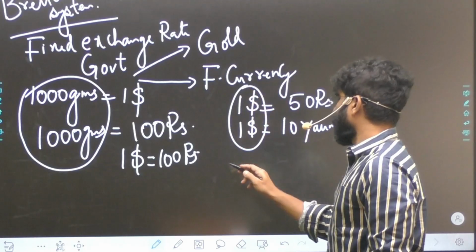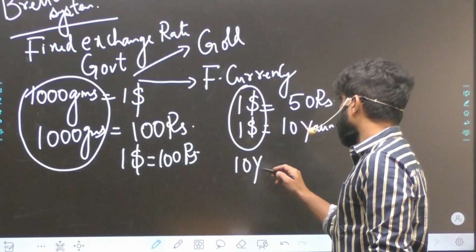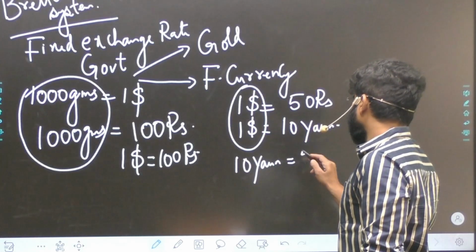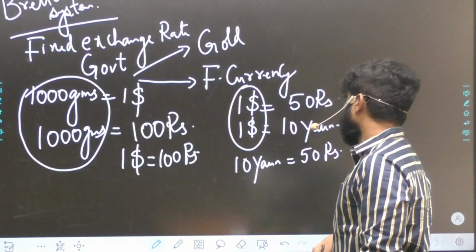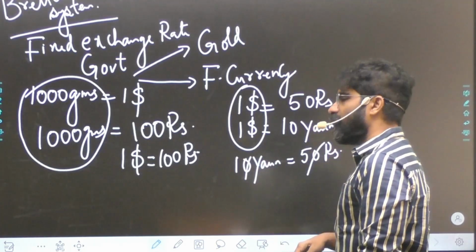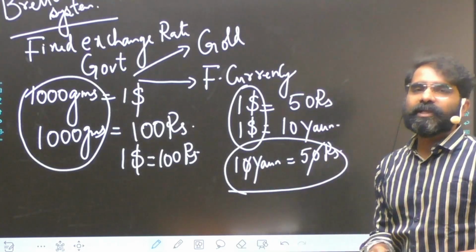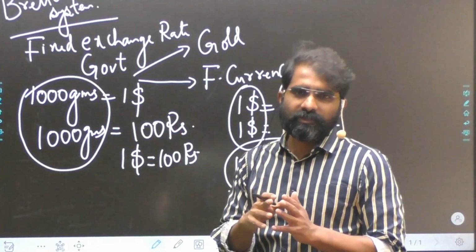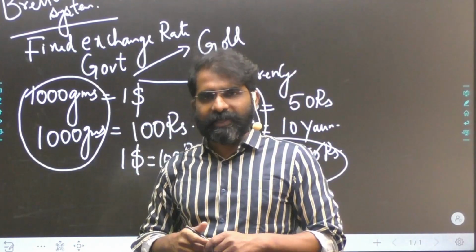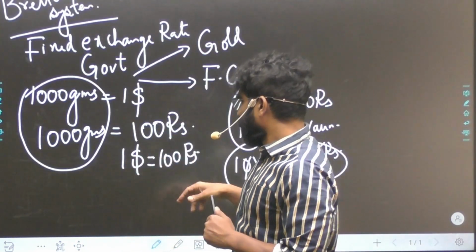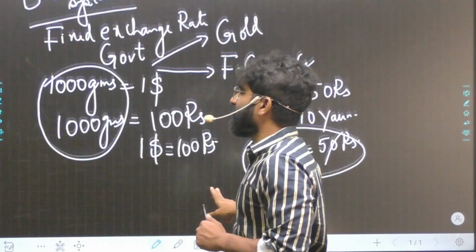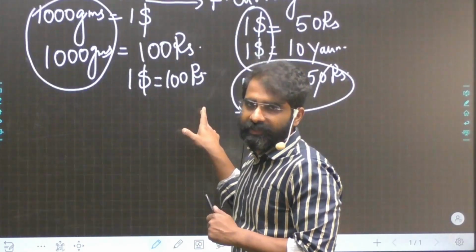Dollar is the same, so it can be something like 10 yuan is equal to 50 rupees. Okay, so 1 yuan is equal to 5 rupees. These are fixed exchange rates. Fixed means they are not based on market fundamentals. So the government itself is going to decide. So under such circumstances, if the value of a currency is reduced, we call it devaluation.